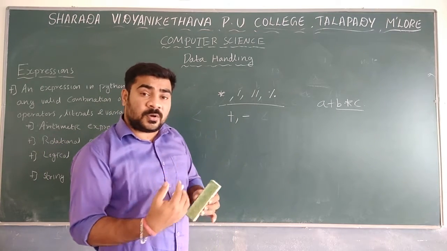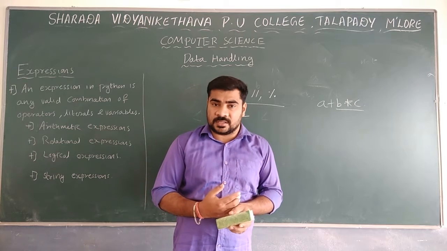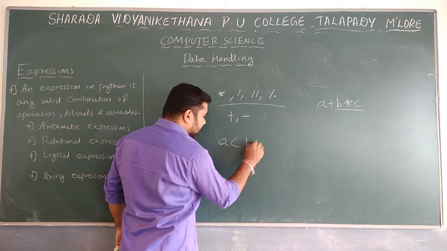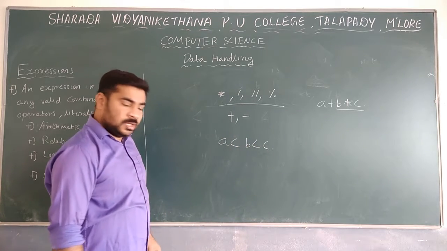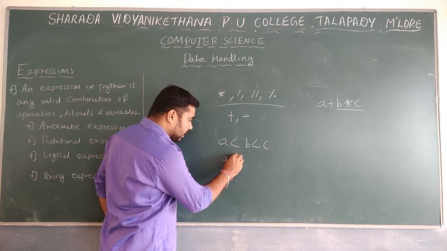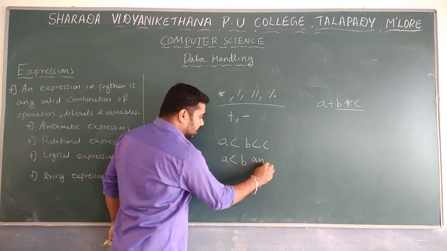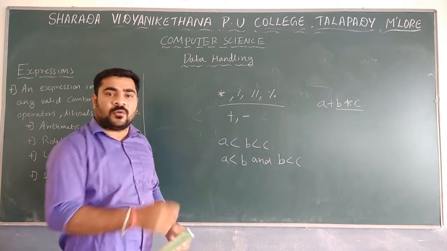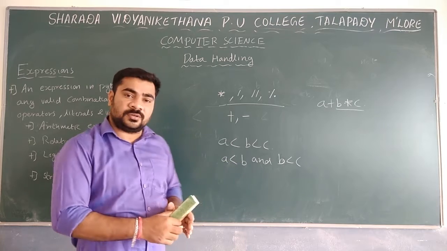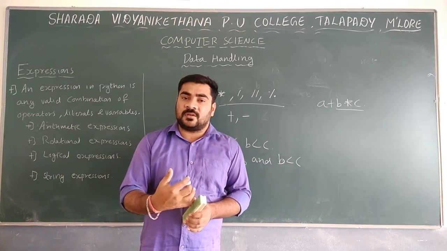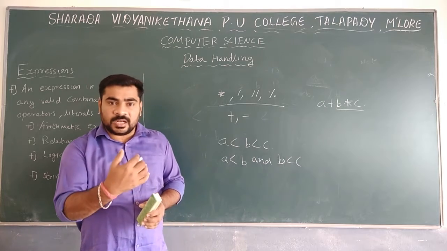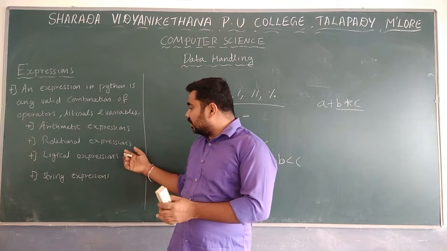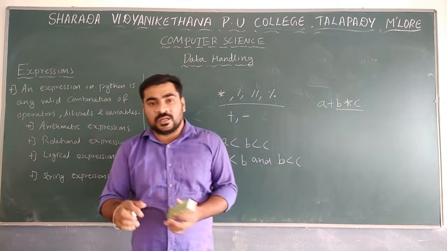I already discussed how to use chain comparison operations. Whenever you use A less than B less than C, you can use this as A less than B and B less than C. So this is also possible to use. These are the different types of operations. Not only this, if we take the relational operators, all the relational operators have the same priority.